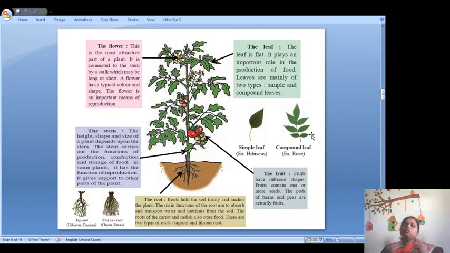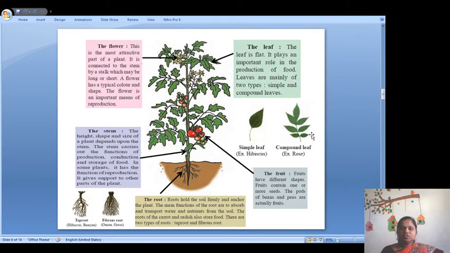Now there are two types of roots, one taproot and another fibrous root. Taproot system is seen in hibiscus and in banyan, and fibrous root system we can see in grass, where there are many roots, and in the onion. So like leaves are of two types, simple and compound, roots are also two types, taproot system and fibrous root system. So all these we have to study in a plant.